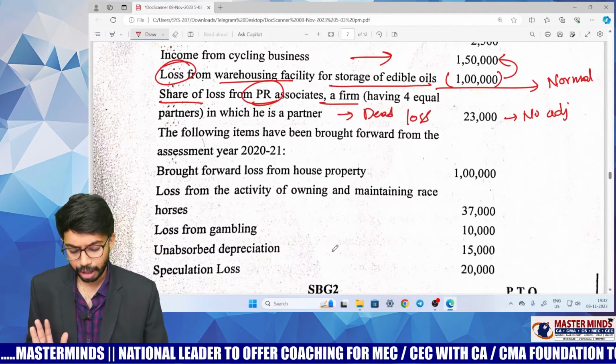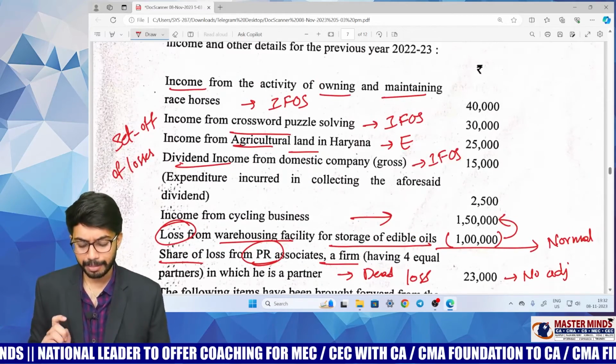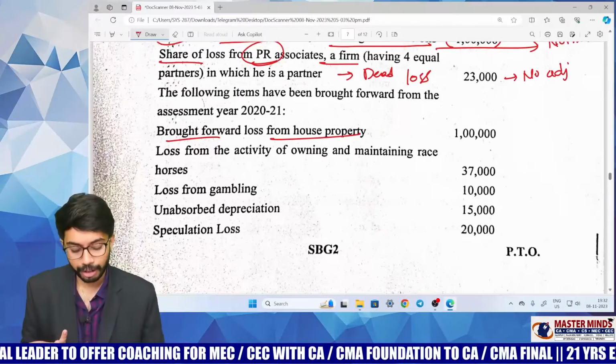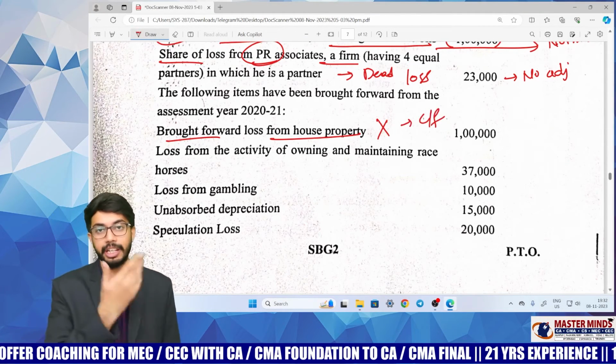Next, brought forward losses are there. There is brought forward loss from house property. Is there income from house property? There is no income from house property. So whatever the brought forward loss is there, you cannot set it off. This will be carried forward to subsequent years.